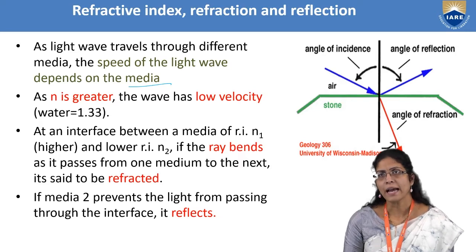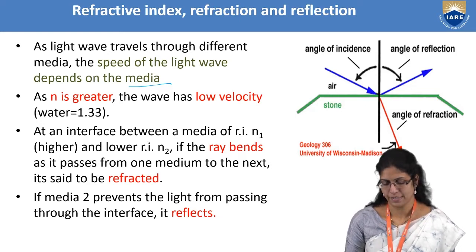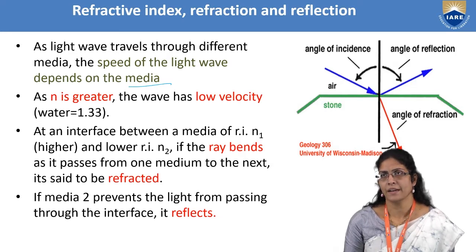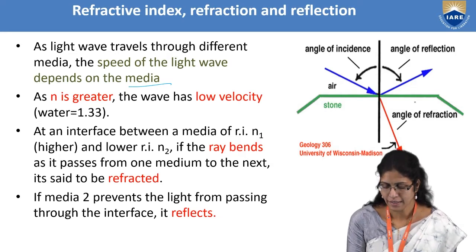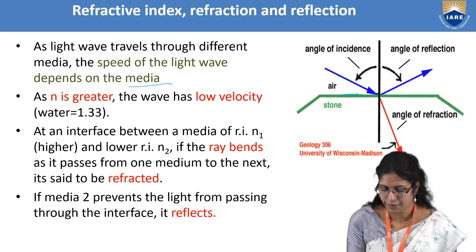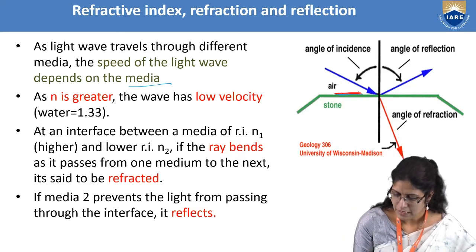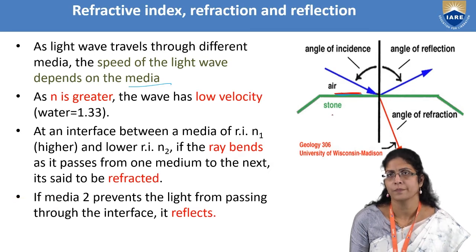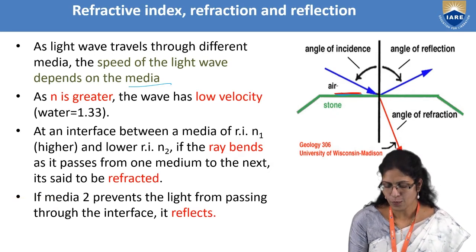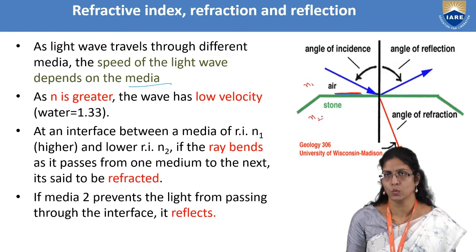And refraction is nothing but bending of light rays. Suppose you are taking an interface between two media. So this is an interface between air and stone. Air is one medium and stone is another medium. Let us take that air's refractive index is N1 and stone's refractive index is N2.